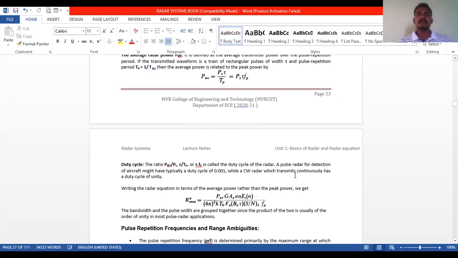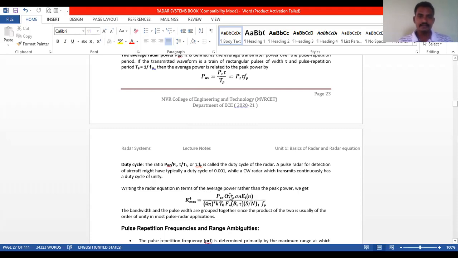A pulse radar for detection of aircraft might typically have a duty cycle of 0.001, while a continuous wave radar, which transmits continuously, has a duty cycle of unity.